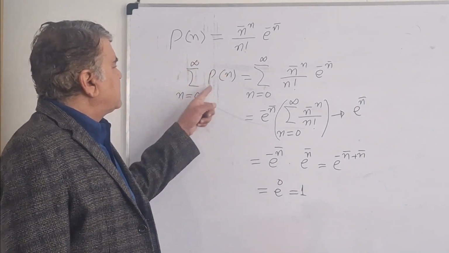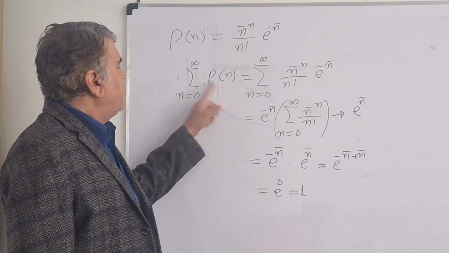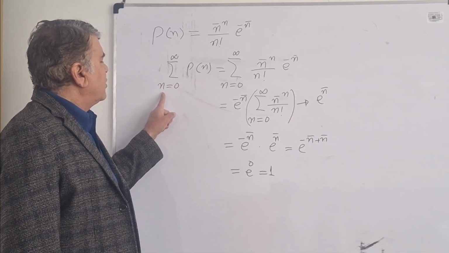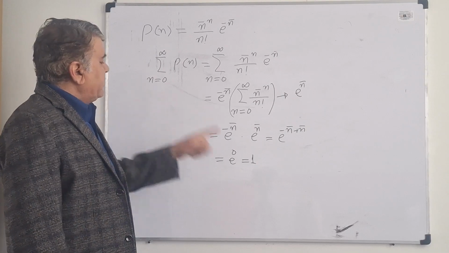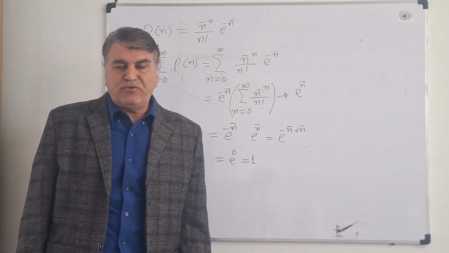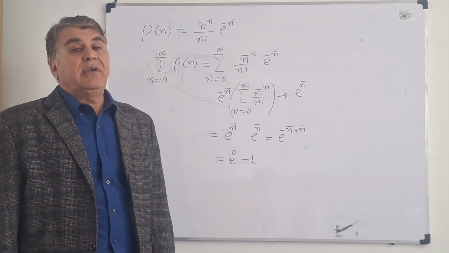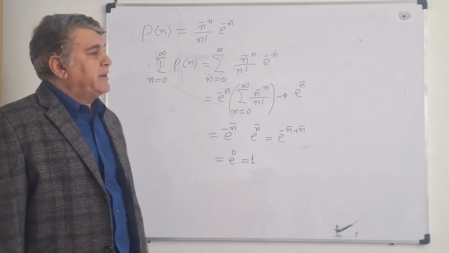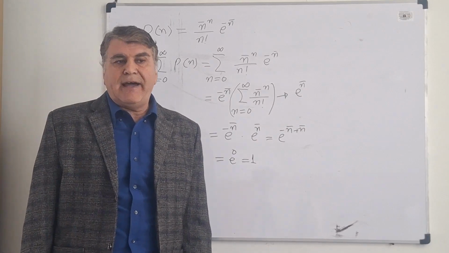That means the sum of all the possible probabilities for all the possible outcomes equals 1, and that's what we call normalization of the Poisson distribution. So the Poisson distribution for the probability of a random variable is normalized.